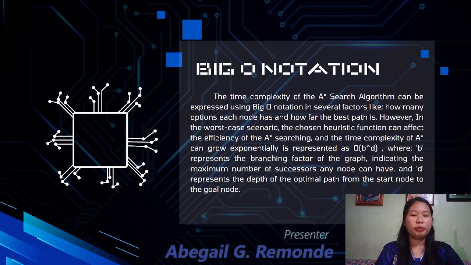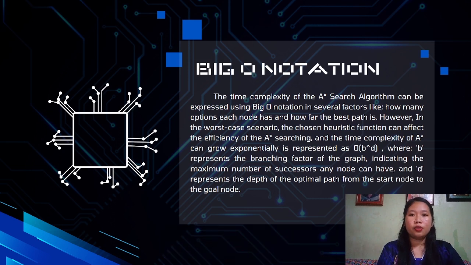So in this section, I will discuss the big O notation of the A-star search algorithm. It is a widely used pathfinding and graph traversal technique that aims to find the shortest path from a start node to a goal node. Its efficiency is influenced by the chosen heuristic function, which estimates the cost to reach the goal. So in the worst case scenario, if the heuristic is not well chosen, the time complexity of A-star can become very high. This is because the algorithm might explore many nodes before finding the optimal path.